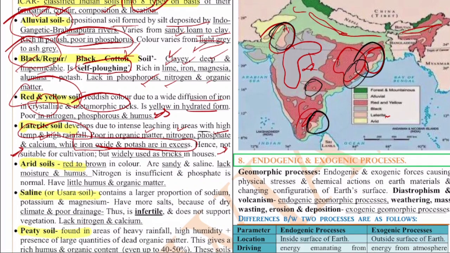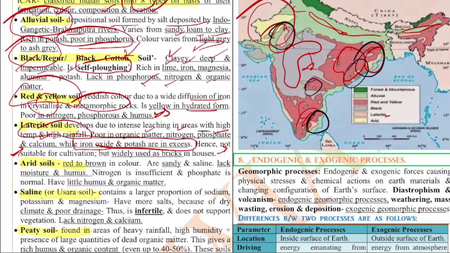Next we have the arid soil. Arid soil you can find in very dry areas like Rajasthan. It is red to brown in color. It is sandy and saline. It lacks moisture and humus. The nitrogen is insufficient and phosphate is normal. It has little humus and organic matter.